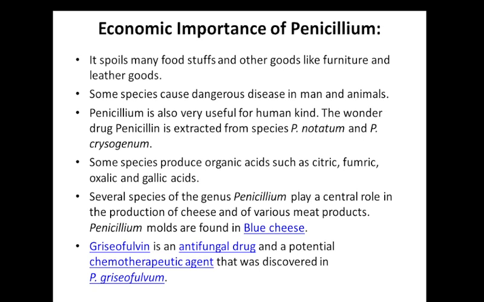Several species are involved in production of cheese and various meat products. Griseofulvin, one kind of antifungal drug and also a very potential chemotherapeutic agent, is also extracted from Penicillium griseofulvum.